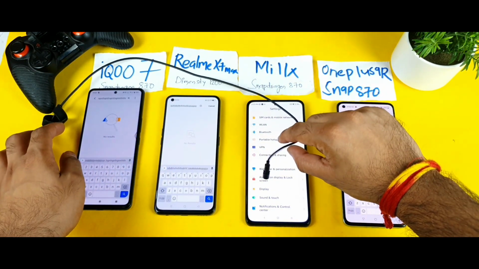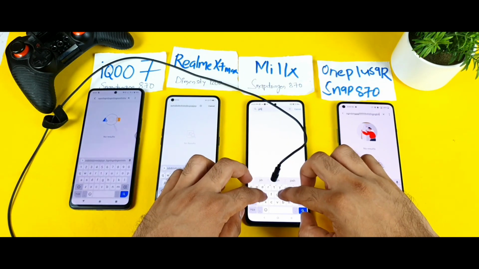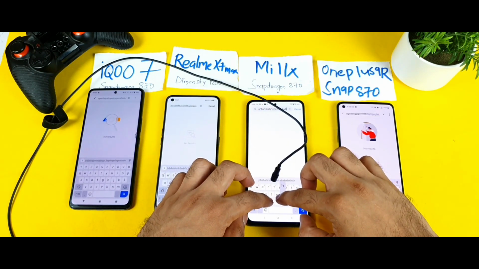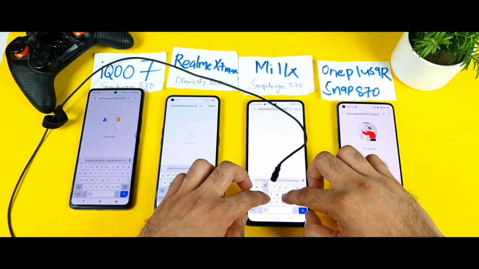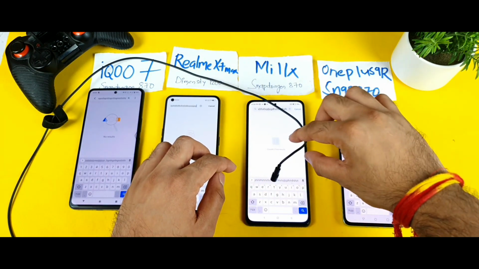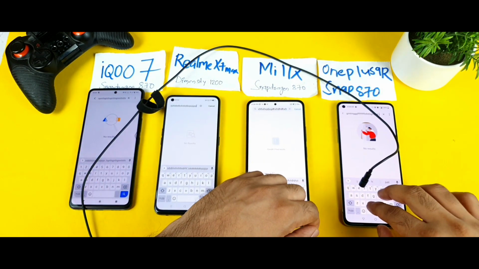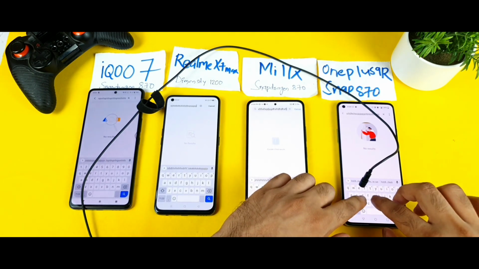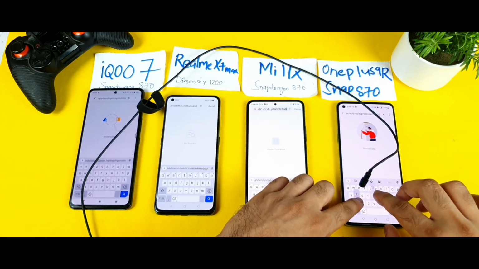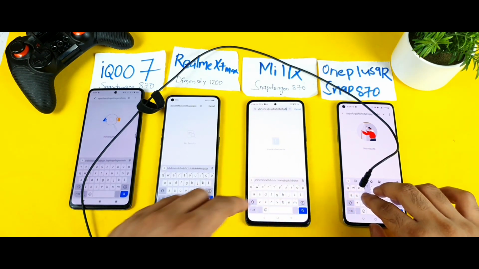So let's move to the next phone, which is the MI Linux device. Let's see what will happen with the MI Linux smartphone. So let's move to the next phone, which is the OnePlus 9R device. As you can see, friends.